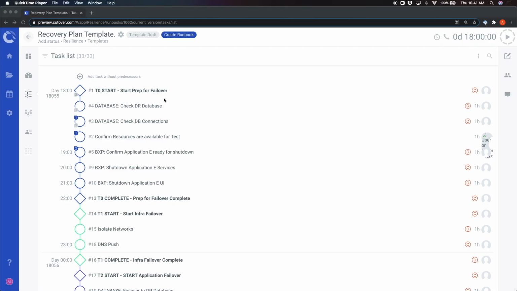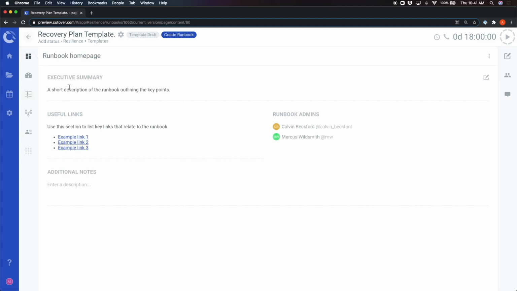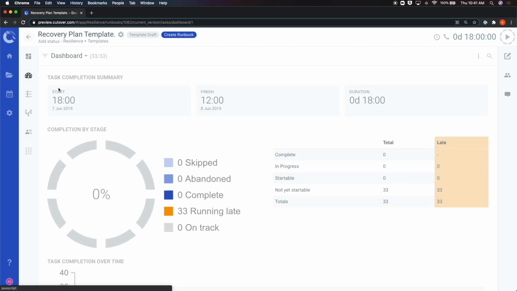Once a runbook has been created, you can navigate through the different screens to gain further insights on the event. The homepage, seen here, acts as an information center for the runbook, allowing you to add things like a summary, notes, and even external links that supplement information about the event. By clicking on the section, you can edit any of the underlying text. Note that not everybody will have permission to edit these fields.